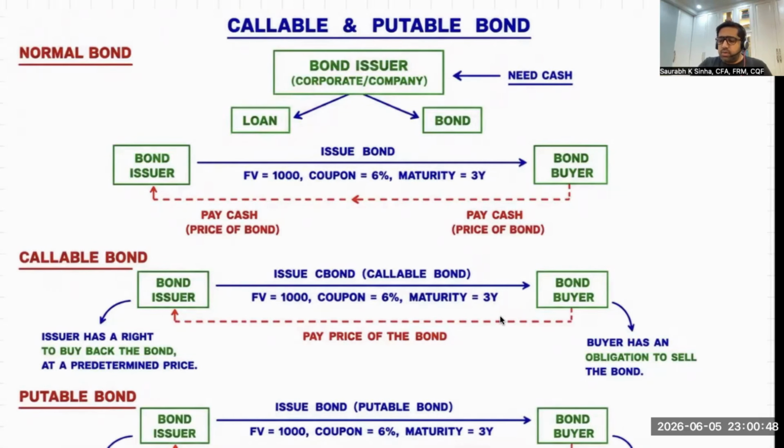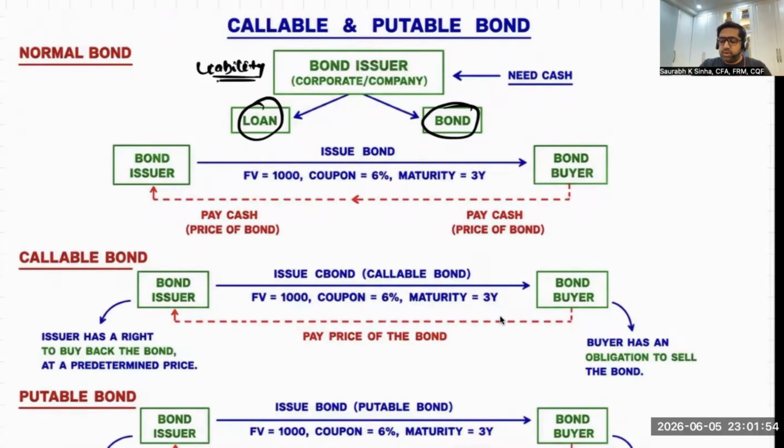Very similar to a loan is a bond. So a bond issuer, or an organization, or a corporate needs cash. They can issue equity and have capital, or they can go to a bank or an organization to have a loan, or they can directly issue the bond. So bond and loan are of a similar category, because that will lead to a liability on the organization. So a loan is a liability. Similarly, a bond is a liability to the organization.